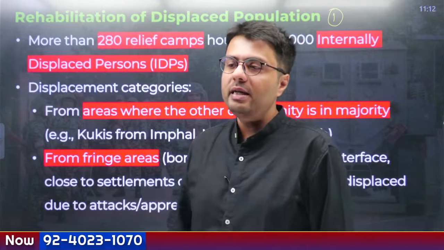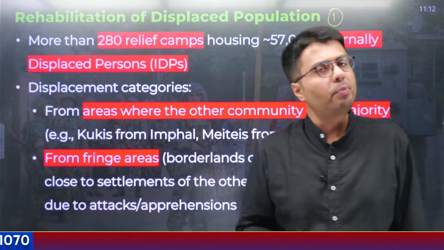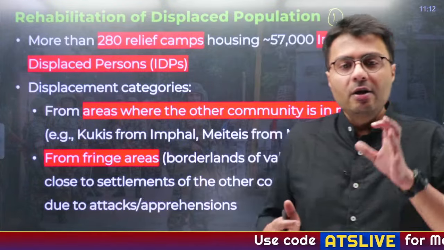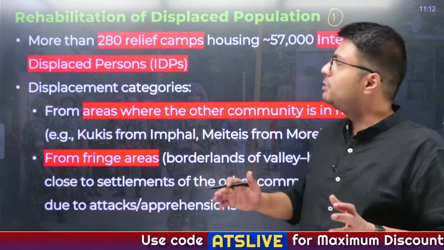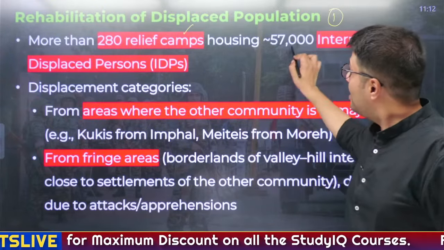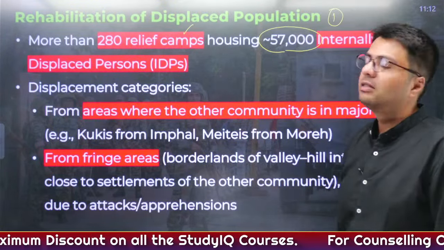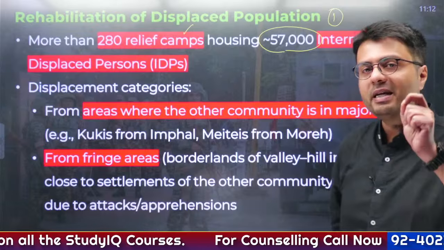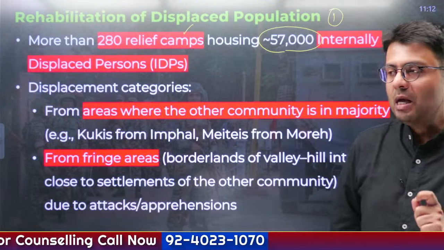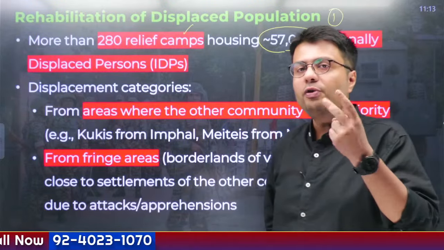Now, rehabilitation of displaced population is the first issue that plagues the society of Manipur. You need to understand, whenever violence breaks down in a particular area, it leads to displacement of people on a mass scale. To house these displaced people, the government has set up 280 relief camps, which house more than 57,000 people, and these people have been categorized as internally displaced persons or IDPs.